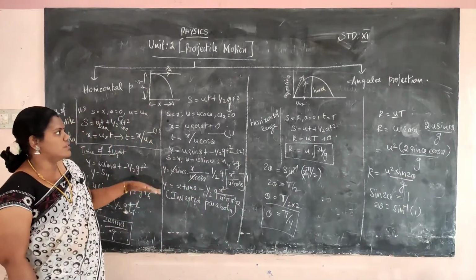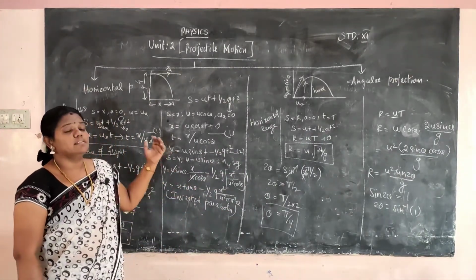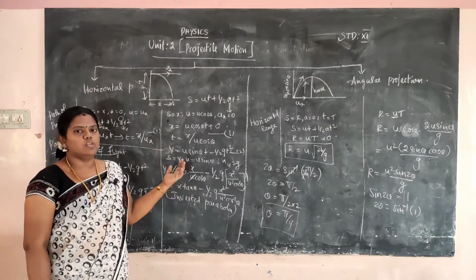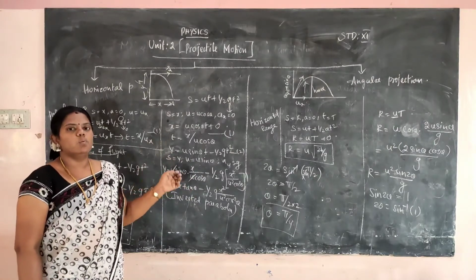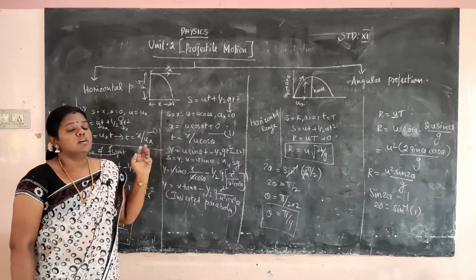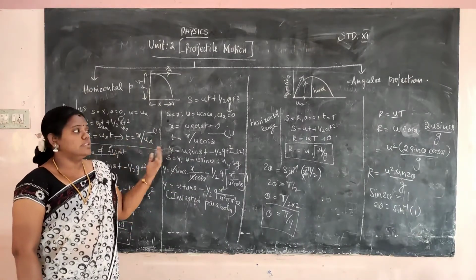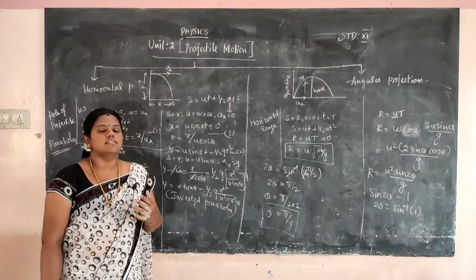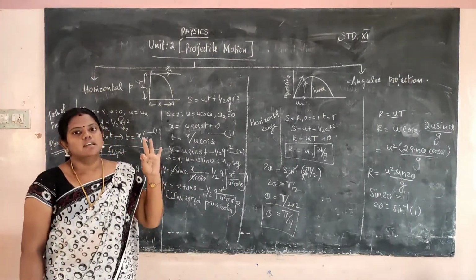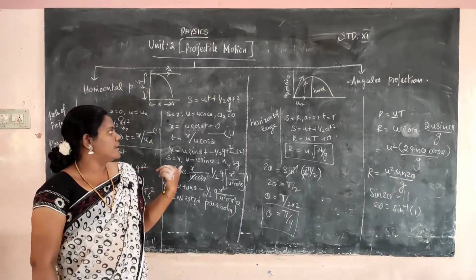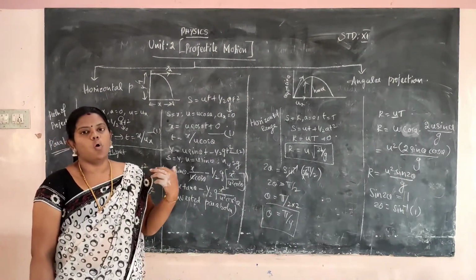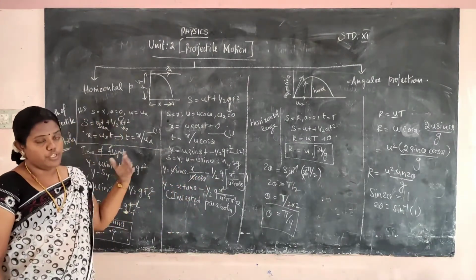So in today's session I explained what is a projectile, what are the types of projectiles, what are the conditions required to consider as projectile motion, and then what are the types of projection, that is angular projection and horizontal projection. For the two projections we considered the path of the projectile, range of the projectile, time of flight, horizontal range, and resultant velocity and speed of the projectile. All of that was discussed for both phenomena.